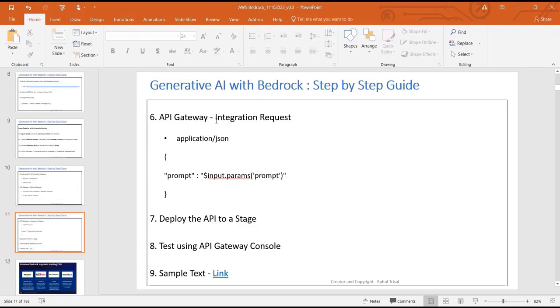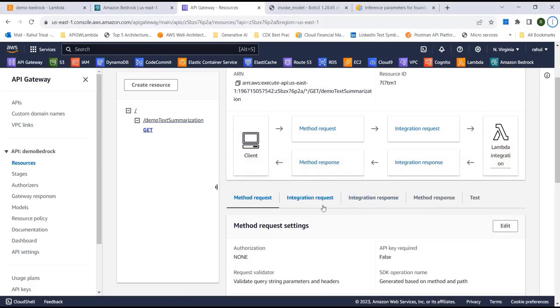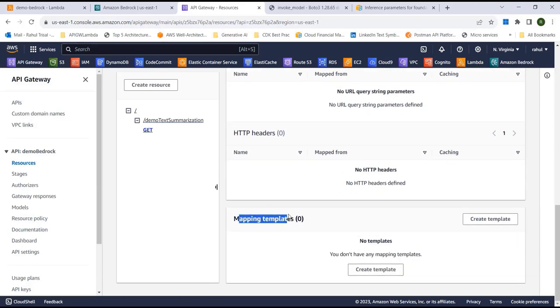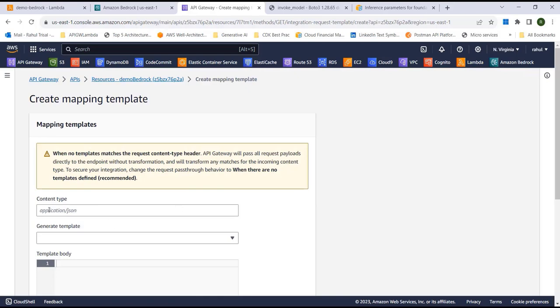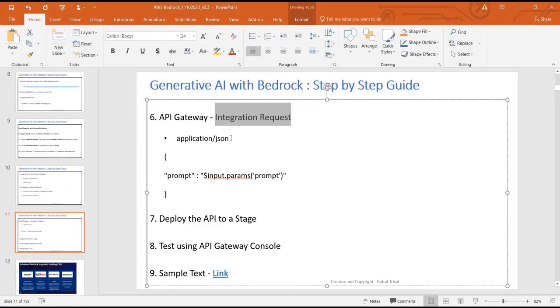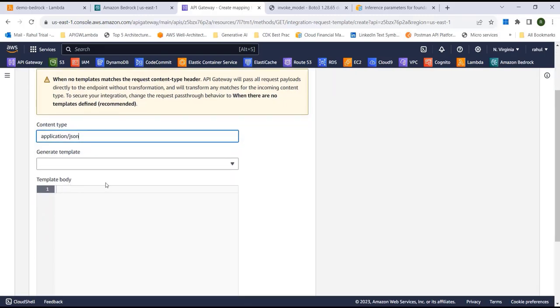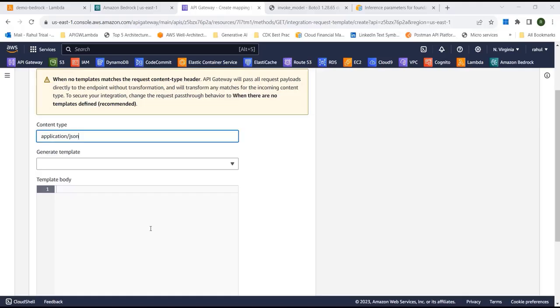Okay, next we need to go to API Gateway integration request and make some changes. So I'll just go to integration request, and then scroll down and look at this mapping template. Click on create template, and in the content type we need to provide application/JSON. So that's what we're going to do. And then in the template body we have to update this. So I'll just tell you what it means.